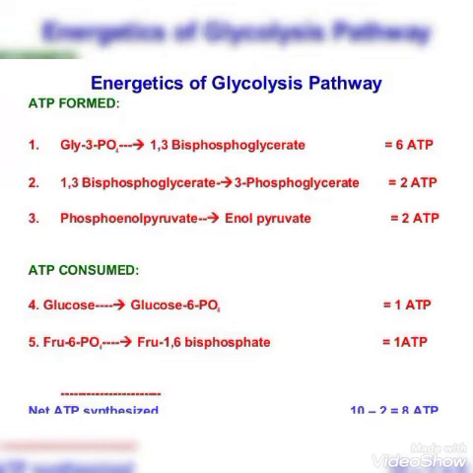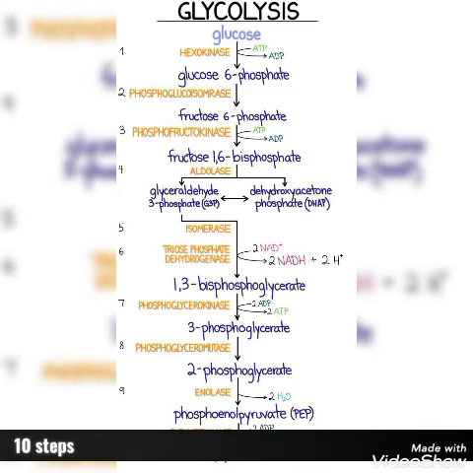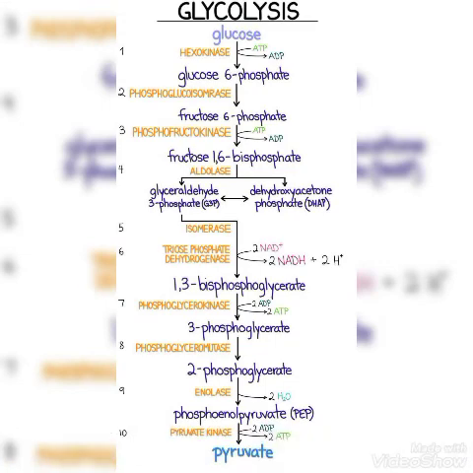The next two steps are where ATPs are consumed. When glucose is converted to glucose 6-phosphate, 1 ATP is consumed, and when fructose 6-phosphate is converted to fructose 1,6-bisphosphate, 1 ATP is consumed. So the net ATP synthesized is 10 minus 2, that is 8 ATPs. Here we will talk about the 10 steps of glycolysis. This is a flowchart of glycolysis which involves all 10 steps, and it can be used as a mind map to remember all the steps for your study.